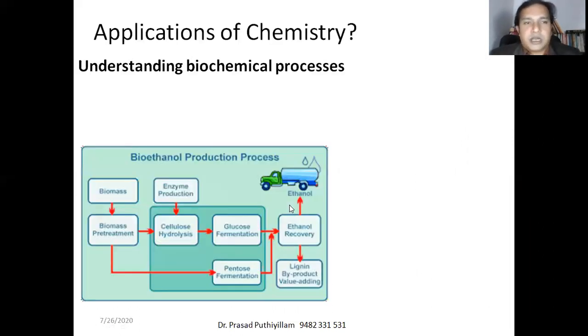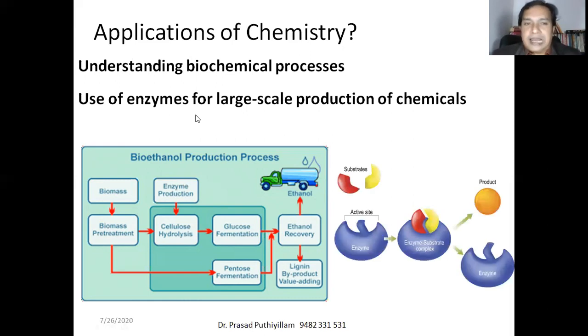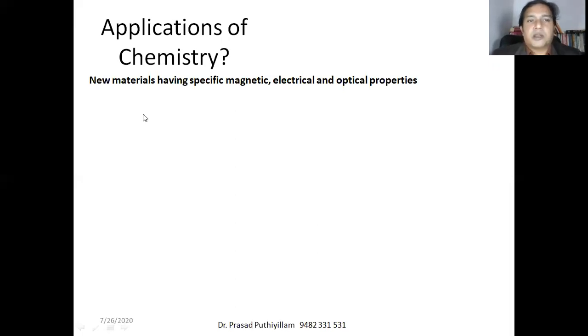Knowledge of chemistry is also required to understand many biochemical processes, that is synthesis of ethanol, bioethanol, biodiesel, as well as the enzymes. Enzymes are used for the large scale production of chemicals. Therefore, again, knowledge of chemistry is required. And also the production of newer materials having specific magnetic, electrical, and optical properties.